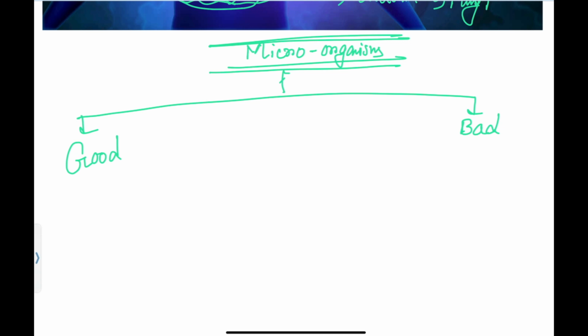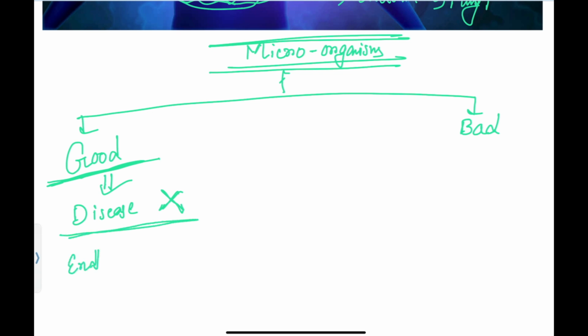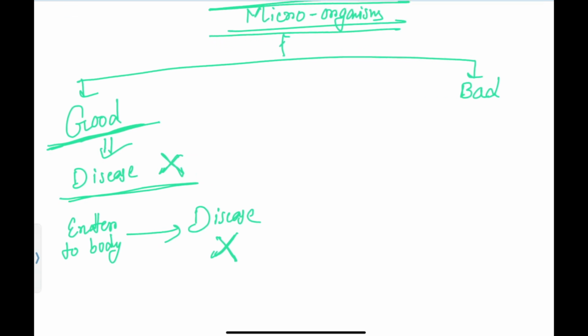We love to be good persons, right? So good microorganisms are good actually. They don't cause any disease. They do not have the ability to cause disease. That's why they are good in nature. As they are not causing disease, if they enter our body and even multiply, they don't cause any disease. That's why a microorganism entering the body doesn't mean that it will cause infection. Some microorganisms are good in nature. If they enter our body, they will make normal flora inside our body that doesn't cause any disease. That's why they are good in nature.